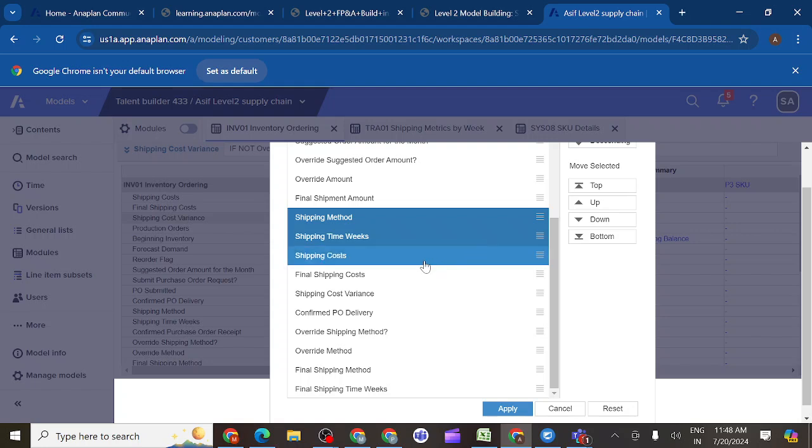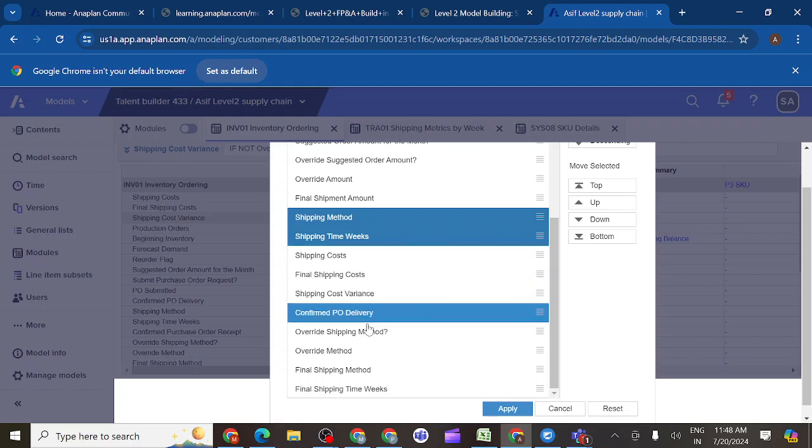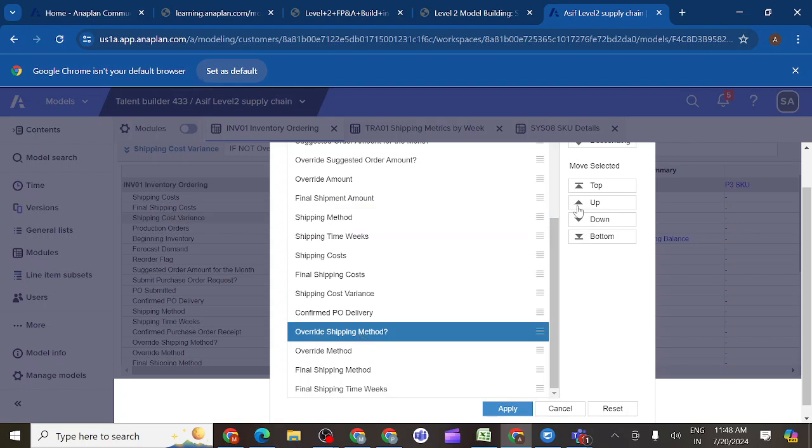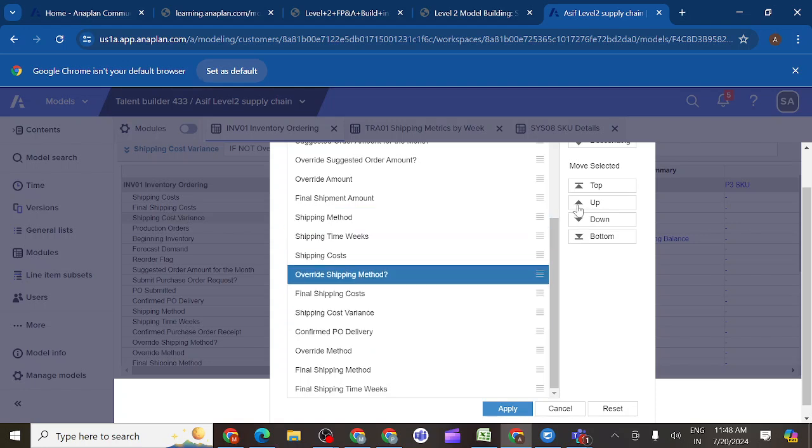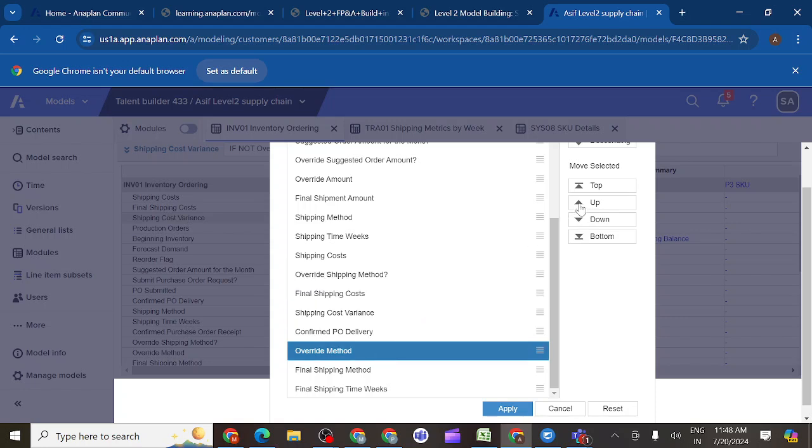It's correct. It is there. Then override shipping method. It should be there under the shipping cost. Shipping cost should be only there. Then override method. You should bring override method under it.